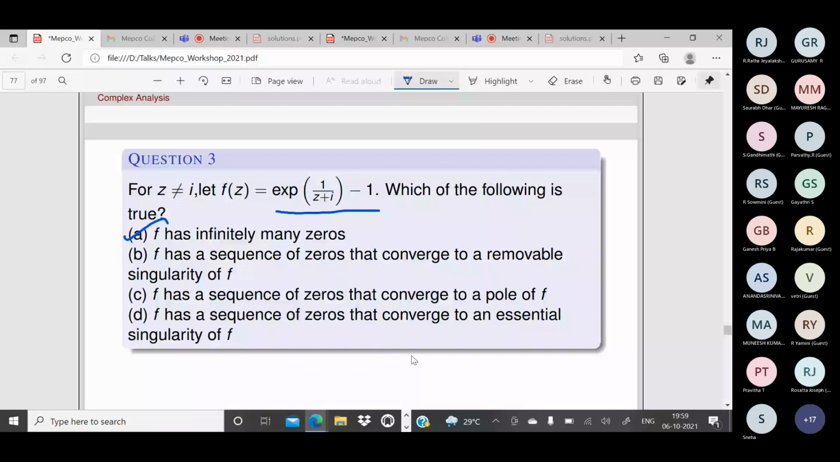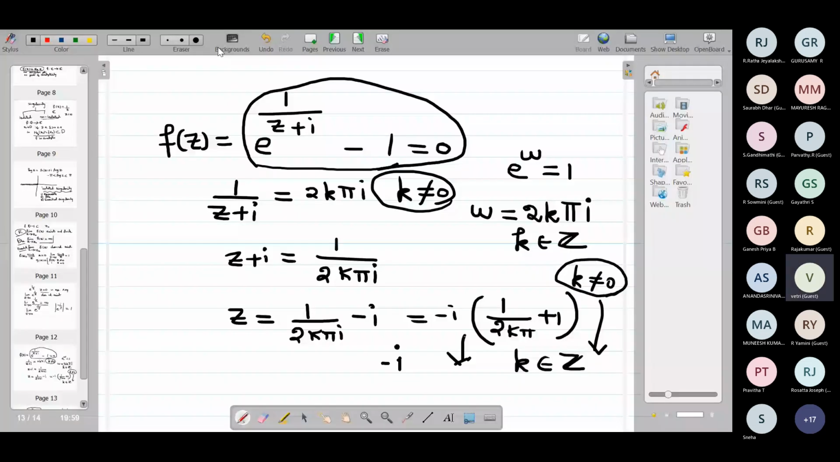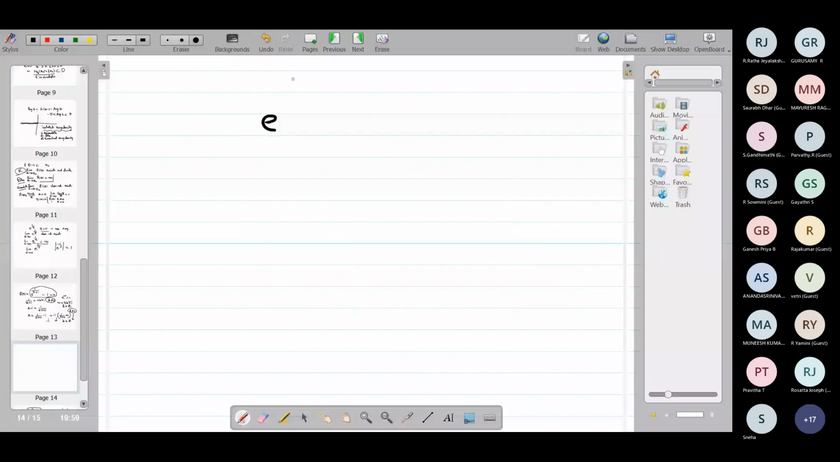So now we don't need to worry about this minus 1. So let us consider this function, e power 1 by z plus i. We don't need to worry about this minus 1. It is not going to play any role. It is just a constant. So we ignore that constant. So what is minus i for this function? If I consider this function as g of z.